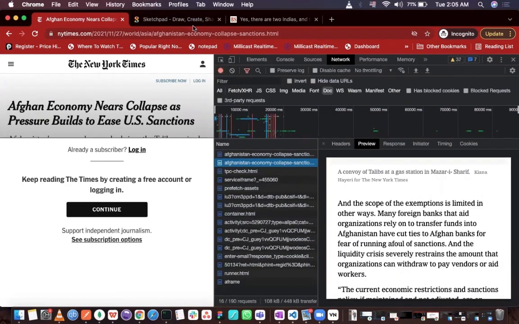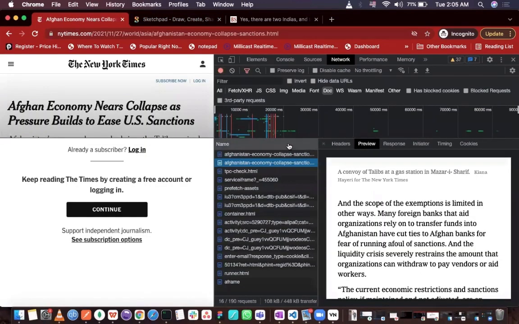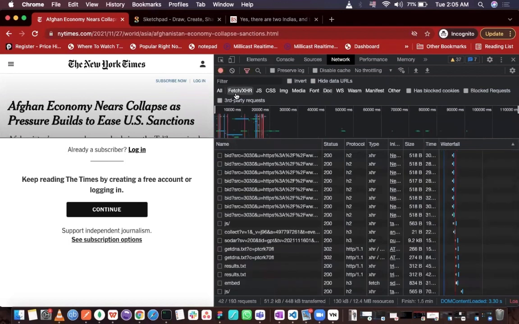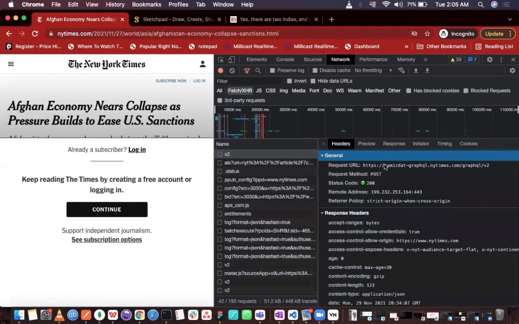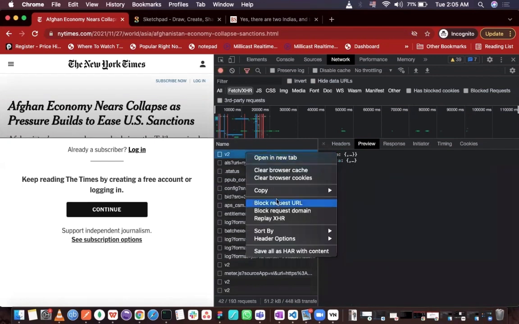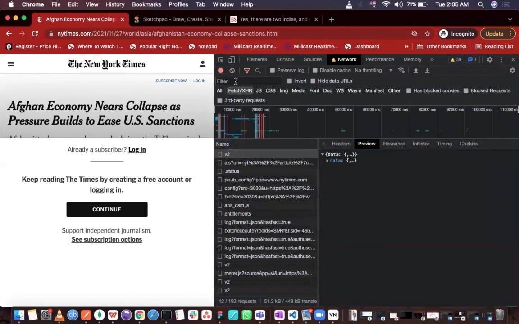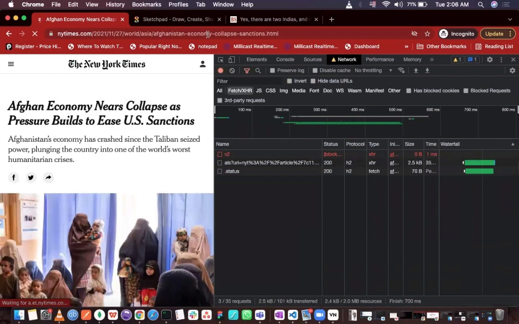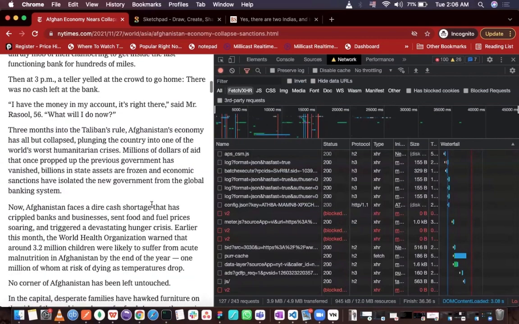Now let's see the second method. In the second method, we need to block this request. Let's just do that. I will go to this Fetch tab. This is the request which is checking my subscription details. As you can see, it is null here. So I need to block this request. Now this request is blocked, and I will refresh this page again. As you can see, this request is blocked, and this time we are not seeing any pop-up which is blocking this article.